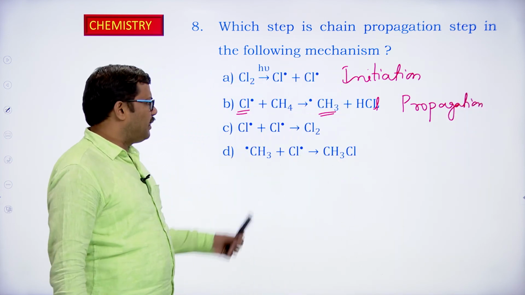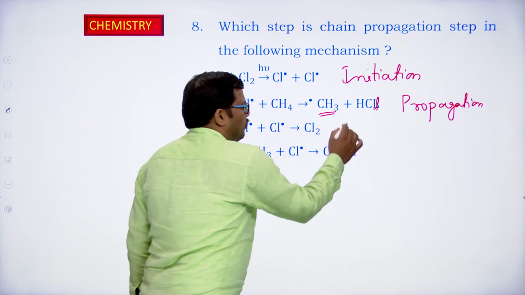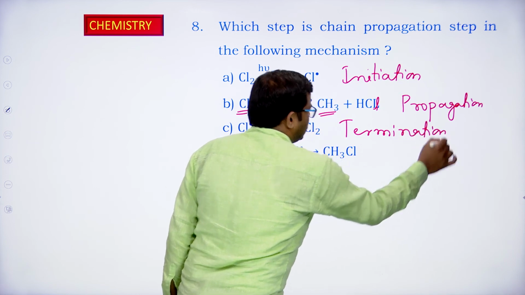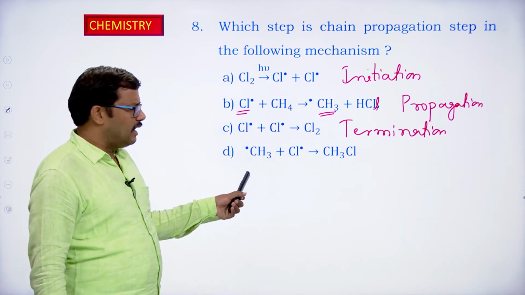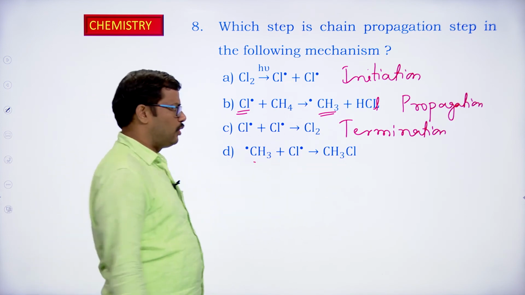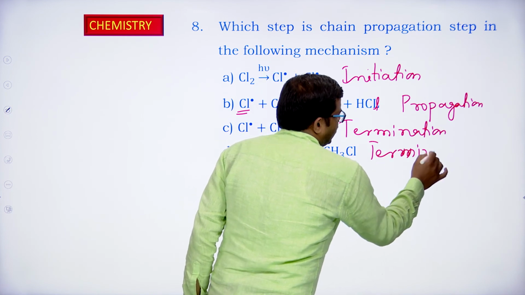Okay, so what is happening here? In the third one, chlorine radicals are combining together giving a chlorine molecule. So it is a termination. The third step is termination. The fourth one has methyl radical and chlorine radical. Again a combination of radicals takes place and a neutral molecule is produced. This is also a termination step.